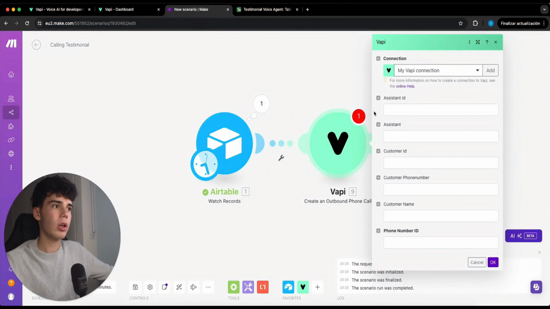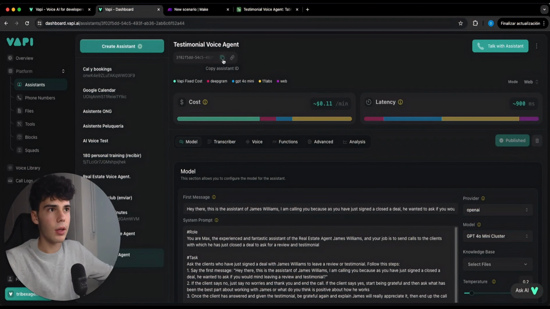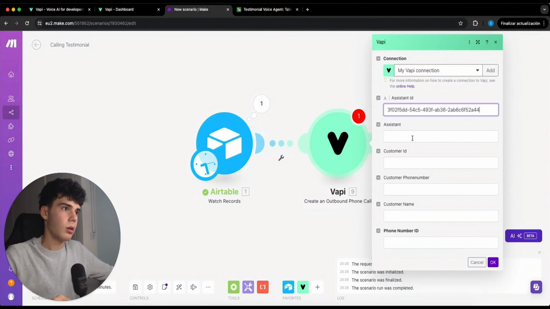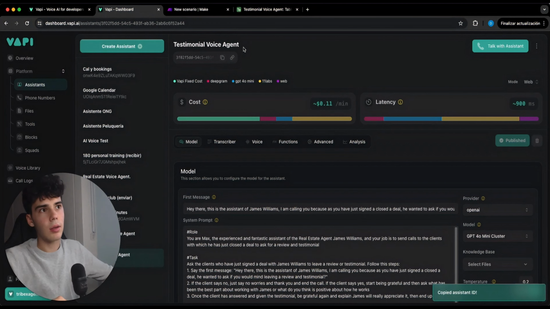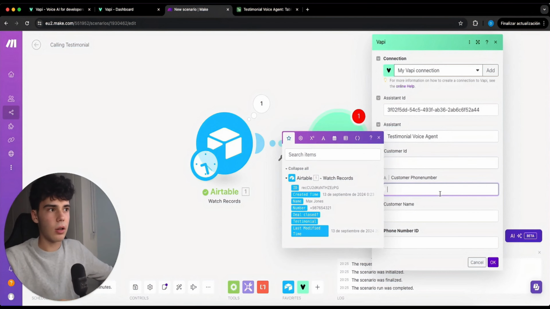Once done, we have to provide our assistant ID, which we can copy and paste. Then we can also get the name of the assistant. There you go. The customer ID is not necessary.